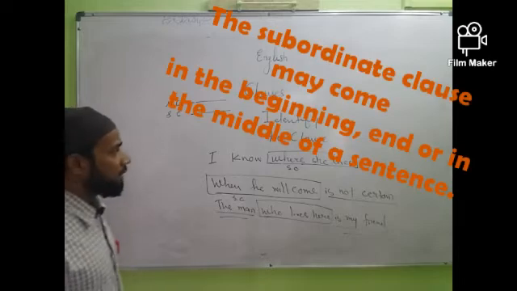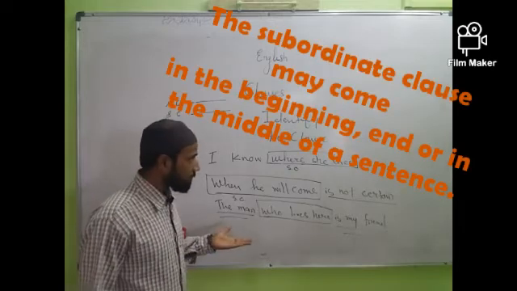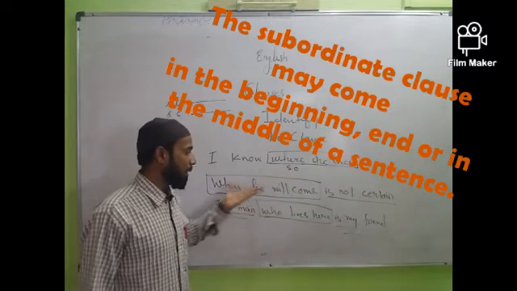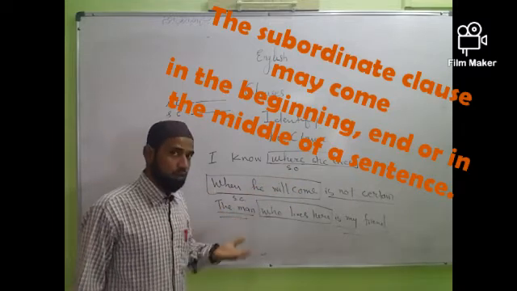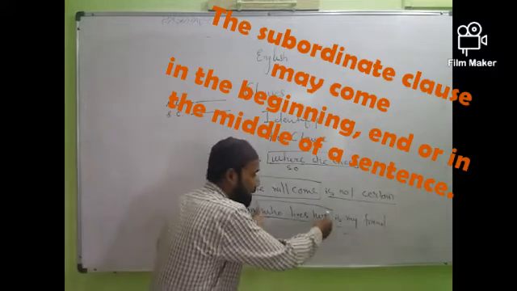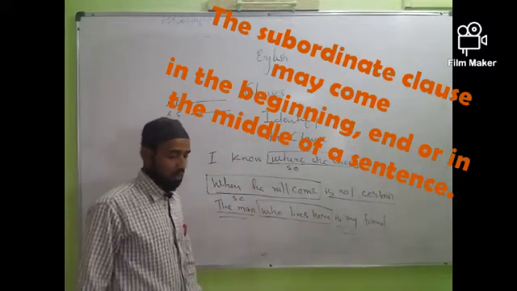So we have seen here that a subordinate clause can come at the end of the sentence. A subordinate clause may come at the beginning of the sentence. It is also possible for a subordinate clause to come in between the sentence. So these three positions are possible.